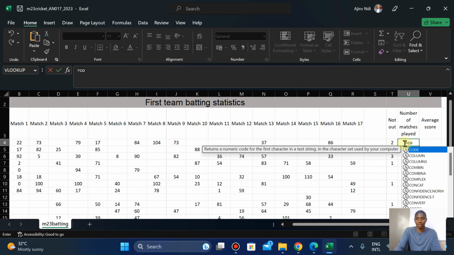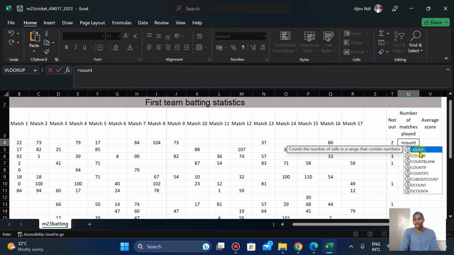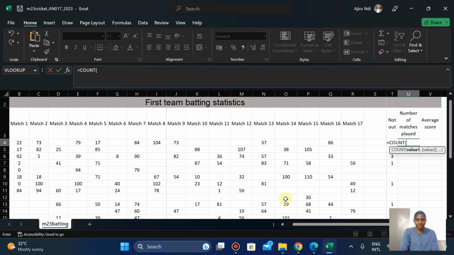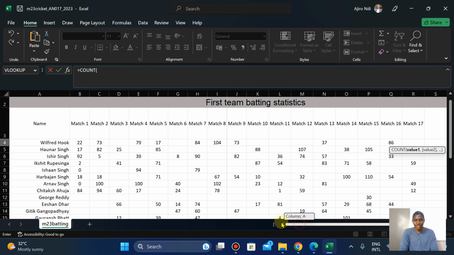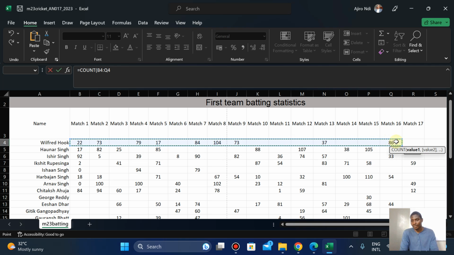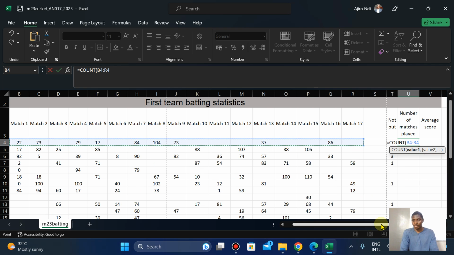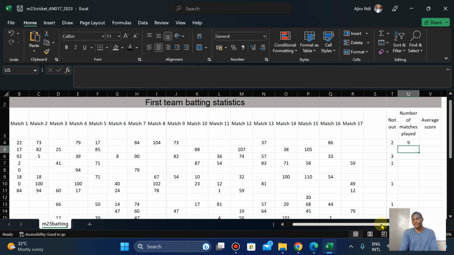So equals COUNT. And what does count do? It counts the number of cells in a range. Now in this case, for each player, I'm going to select this here to here, that's B4 to R4. Hit enter. Now I'm going to replicate it. So I'm going to drag it down.